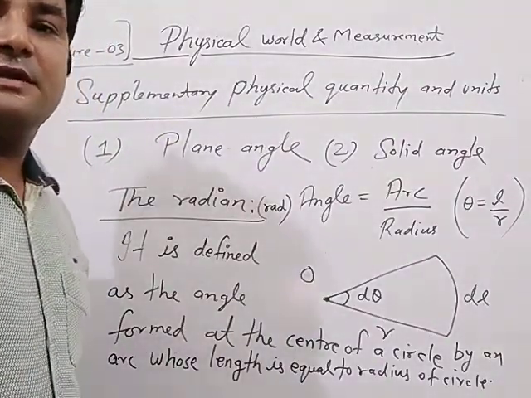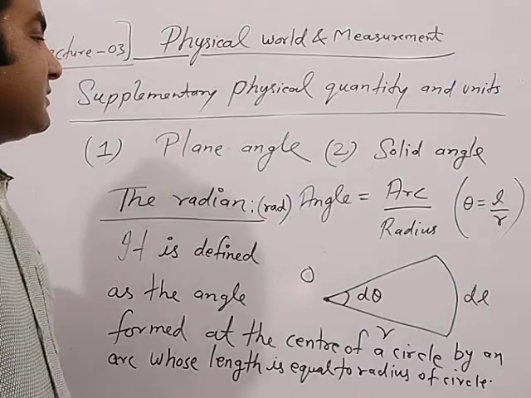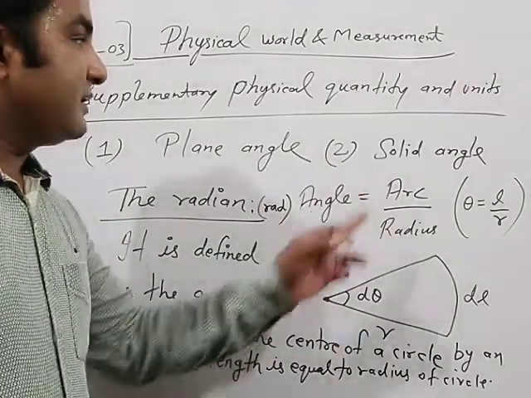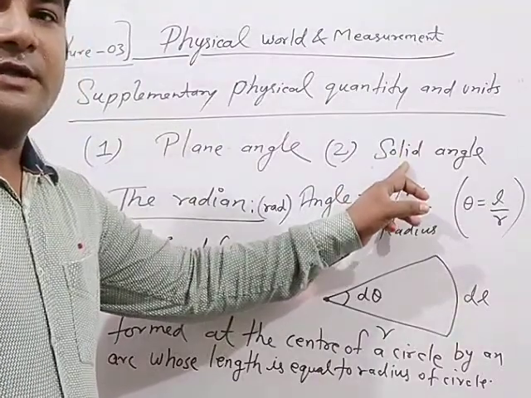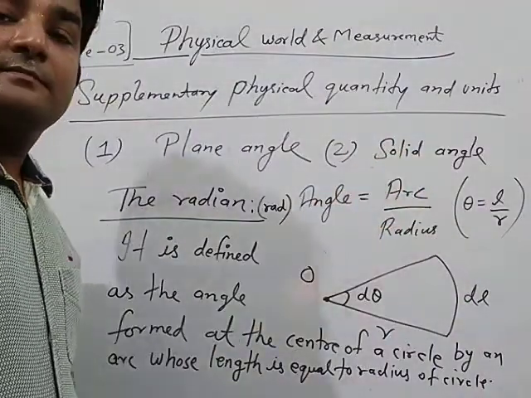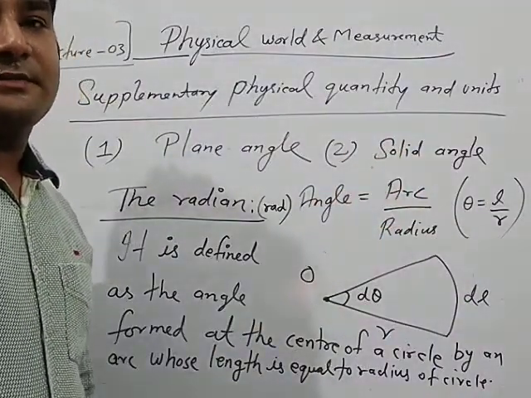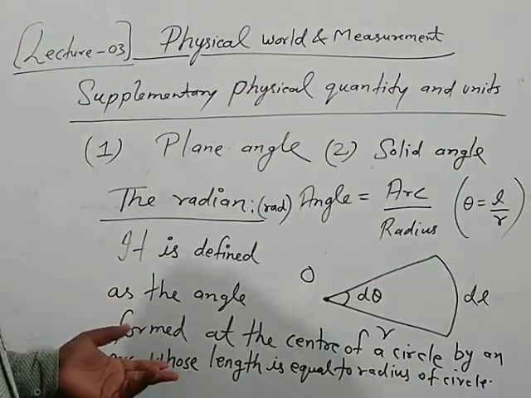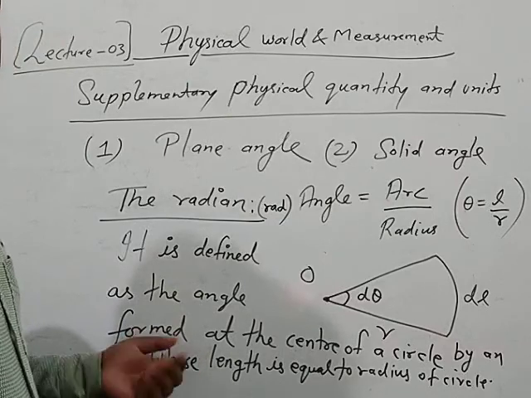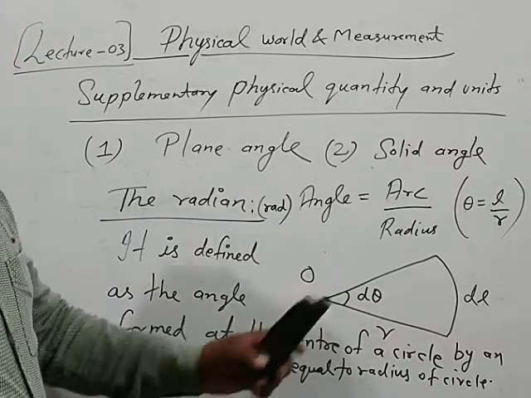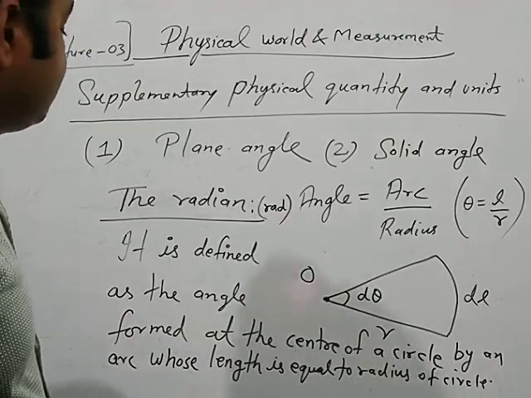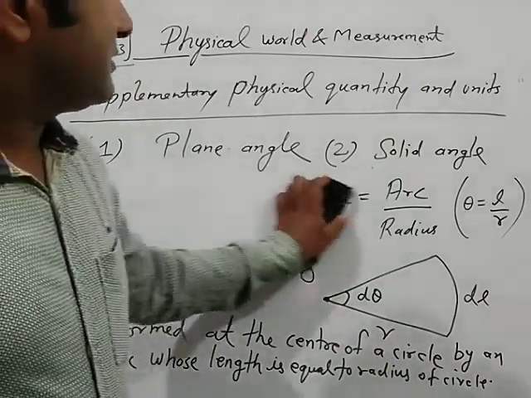So after this, the second one, that is the solid angle, and the solid angle is a supplementary physical quantity, and this is measured by the steradian. So this is a very easy concept of definition. When you just understand the diagram, then you can define it, no problem. Then after this, next one, the steradian.